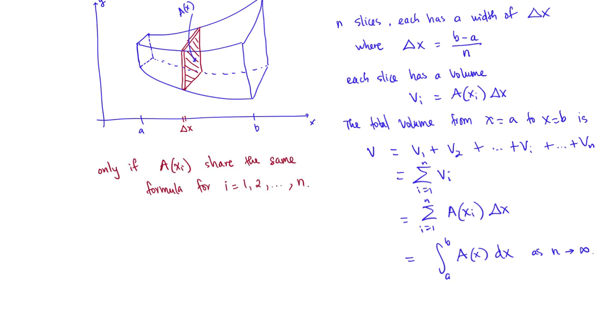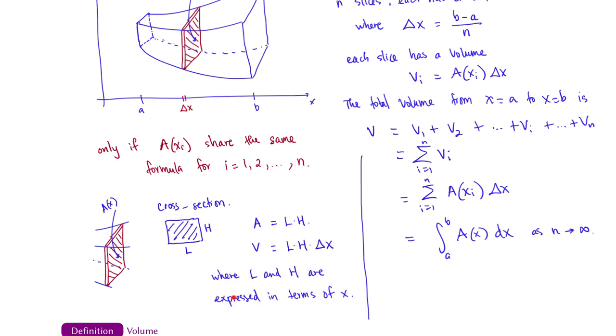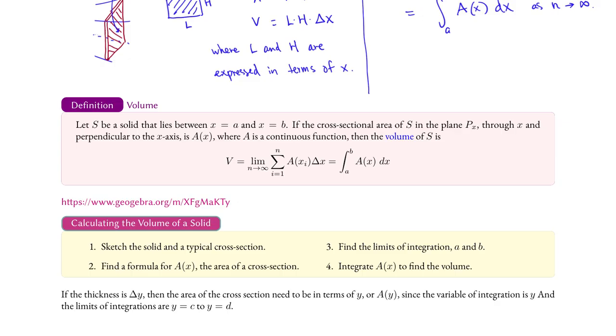Now this only works if the A of x sub i share the same formula for i equals 1 all the way to n. In this particular case, the cross-section is a rectangle. The area of the rectangle is the length times the height, and therefore the volume of the slice is the length times the height times the width, but the width is delta x in this case. We would need to express L and H in terms of x because the variable of integration is x.